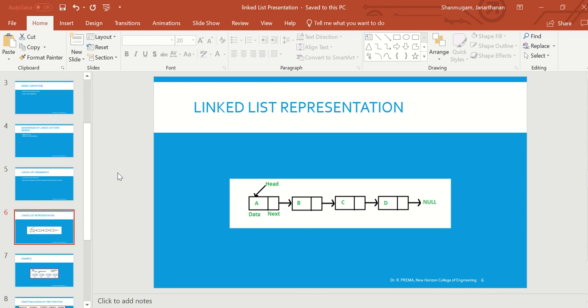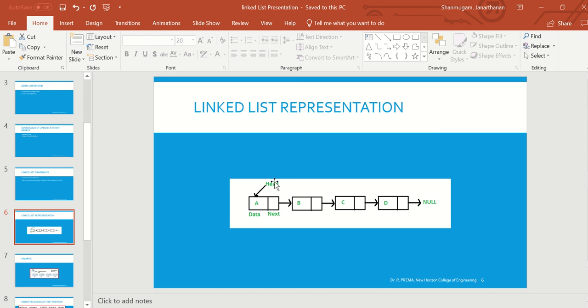This image shows a simple representation of a linked list. Here the whole linked list is represented by a header node, that is, the whole linked list is represented by a pointer.